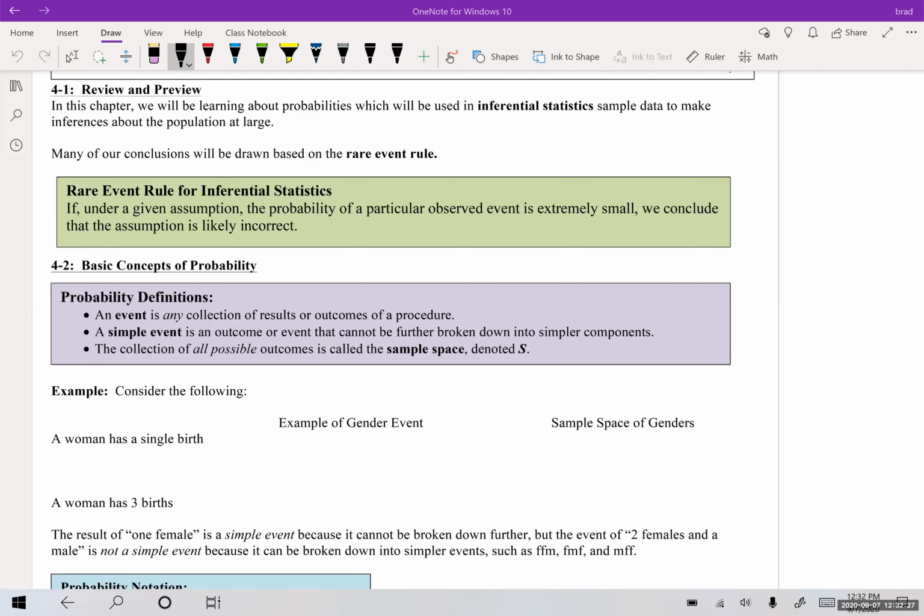So today we're going to start chapter 4. Basically in chapter 4, we will be learning about probabilities, which we use in inferential statistics.